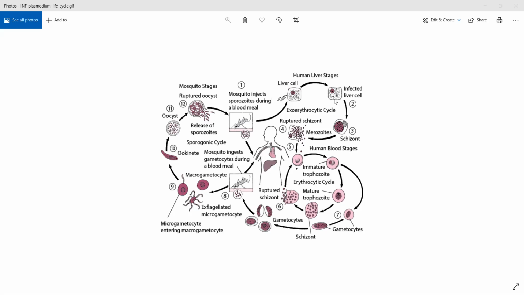Sir, please repeat once more. Okay, fine. So see, the sporozoite is present inside the female Anopheles mosquito. This sporozoite is the infective stage to humans. Just imagine, let us suppose this is the sporozoite, and imagine this is the parasite that is causing malaria.